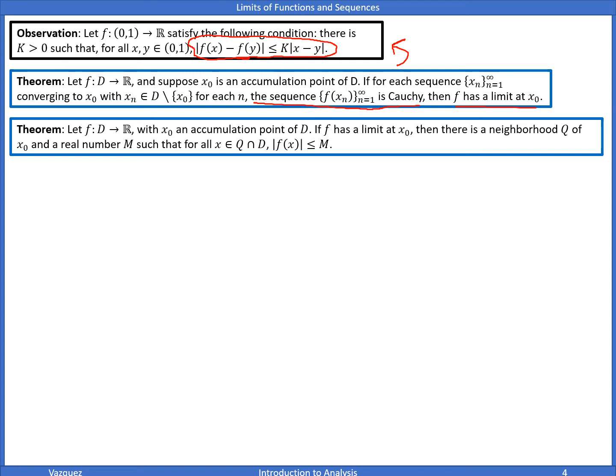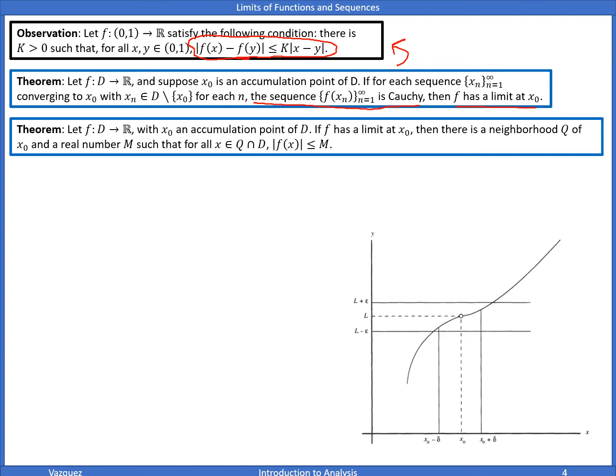But this next theorem says: let f map D to R with x naught an accumulation point of D. If f has a limit at x naught, then there's a neighborhood Q of x naught and a real number m such that for all x in the intersection of Q and D, the absolute value of f of x is bounded by m. So again, I'm just going to have the picture here to help illustrate what's going on with the proof.